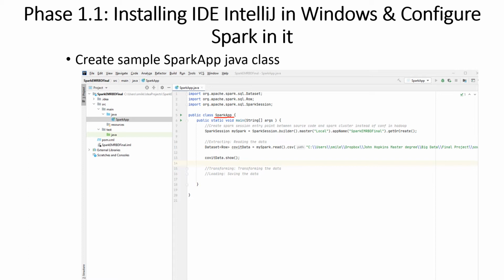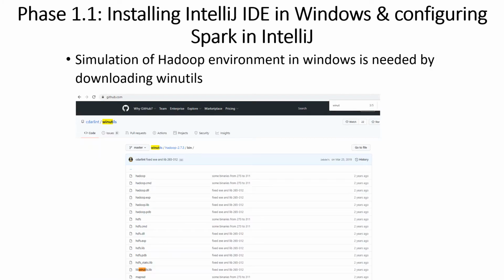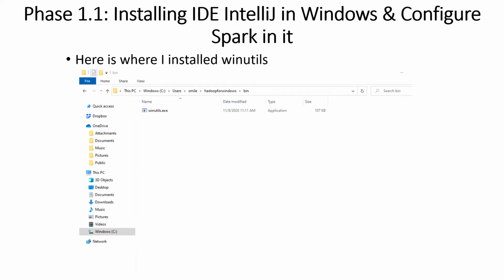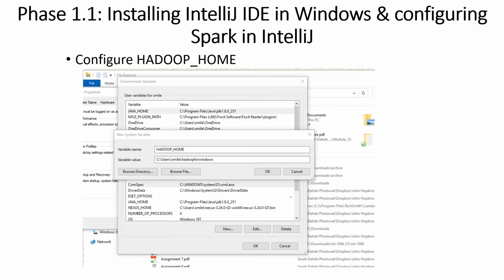All I am doing is running it in local mode. I'm reading from a CSV file and I'm showing the result. Simulation of the Hadoop environment is possible in Windows by downloading WinUtils from GitHub. This is where I installed WinUtils. I also needed to configure Hadoop Home in environment variables, and here is the value.